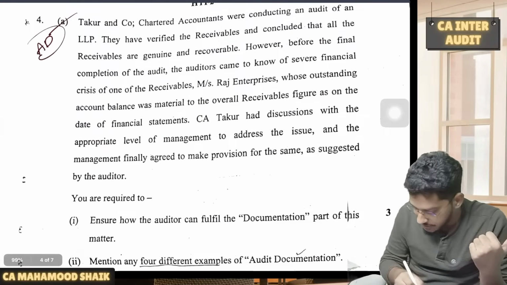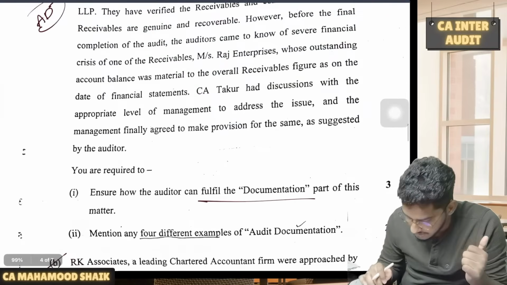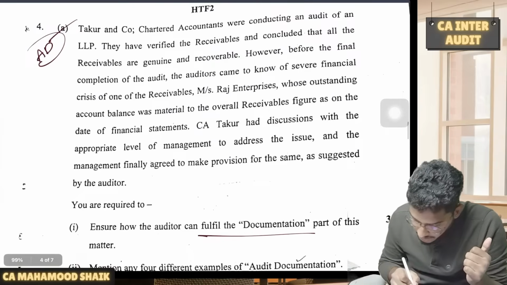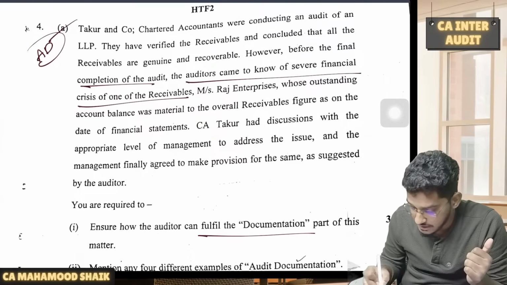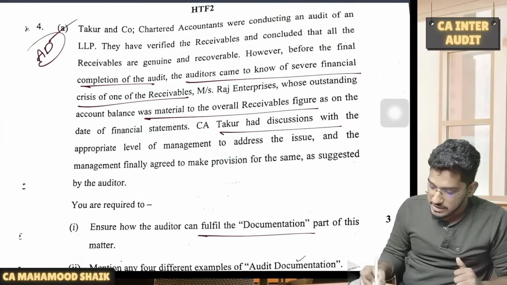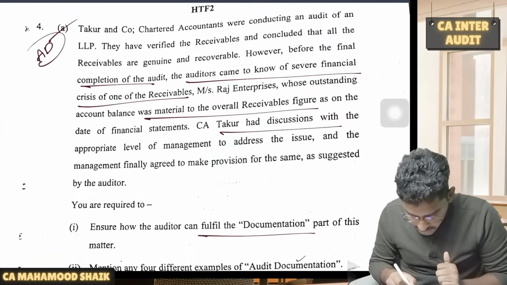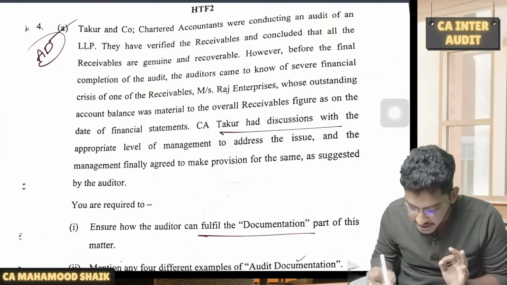Next, they are asking a question relating to audit documentation. Explain how the auditor can fulfill the documentation. So what is this? How the auditor came to know about severe financial crisis of one of the receivables where the outstanding balance was material to the overall reasonableness of figures. We will read this question in a detailed manner. Thakur and Co, chartered accountants, were conducting an audit of an LLP.